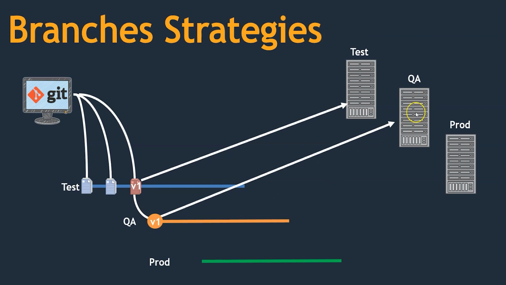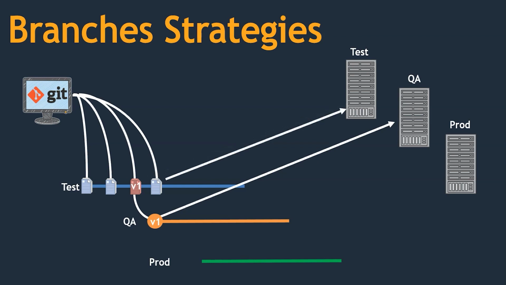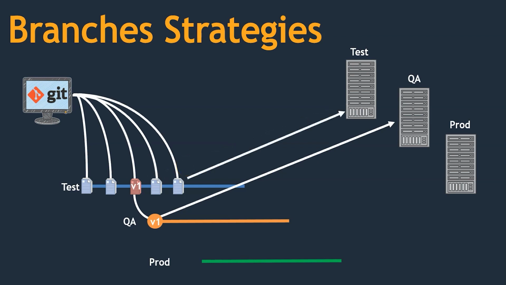So if it is working fine on the QA system, then we move on to the production system. But in the meantime, developers continue to enhance the code, right? Why? Because they want to introduce a few more features. So they have done one more update to the code, but this code is not working. One more update and this code also does not work. Meanwhile, in the backend, we can still use version 1, right?